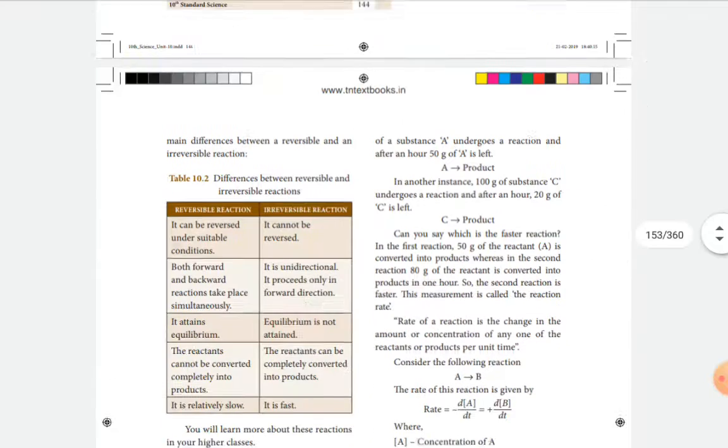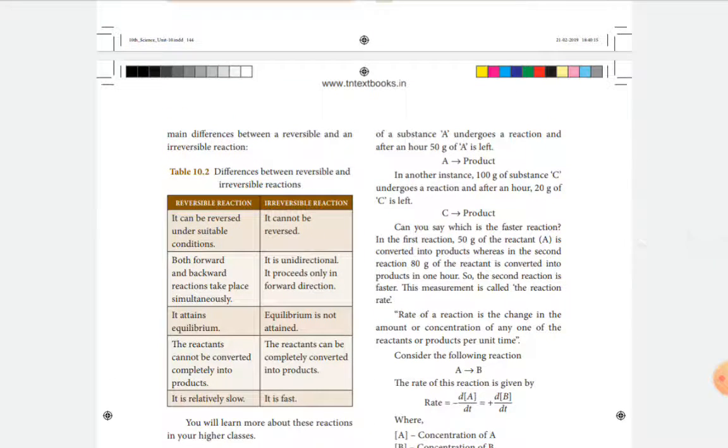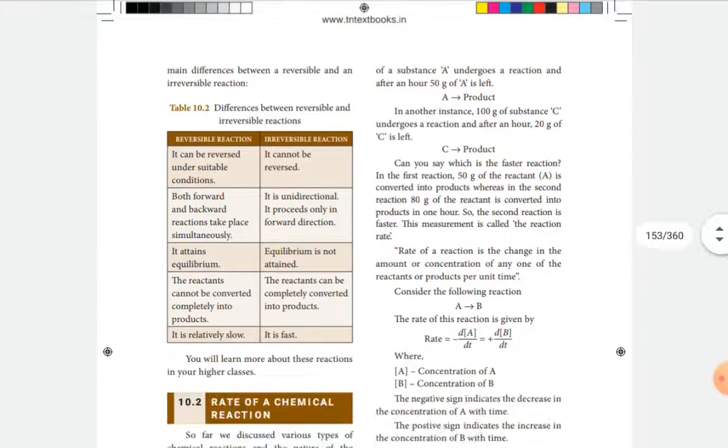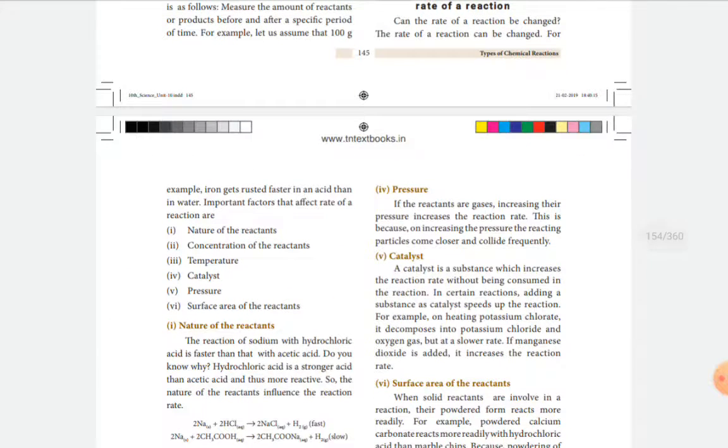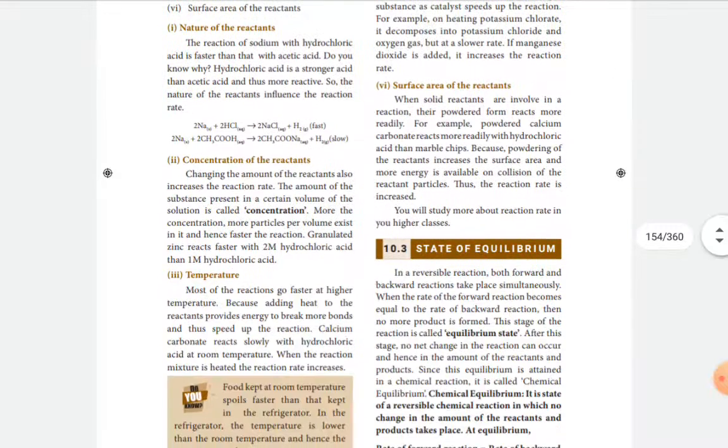Regarding the rate of a chemical reaction, there are a few factors: nature of the reactant, concentration, temperature, catalyst, pressure, and surface area, which affect the rate of a chemical reaction.